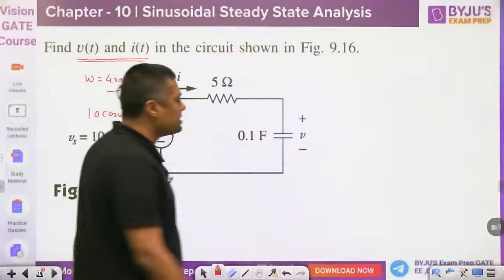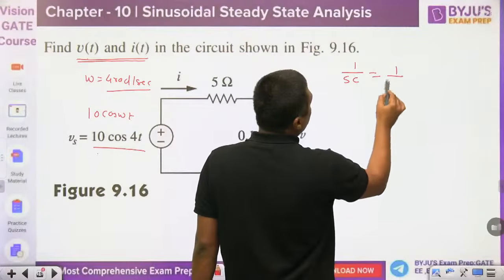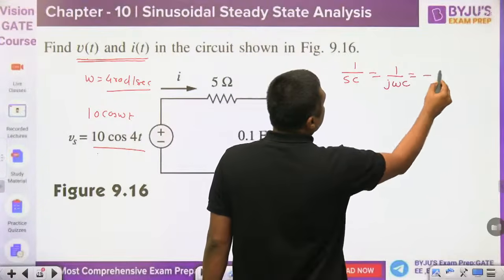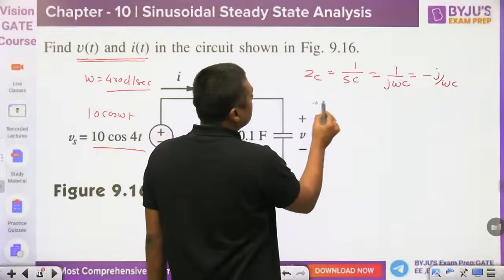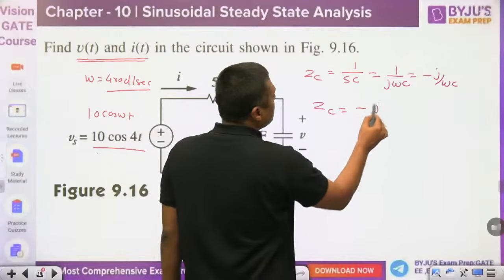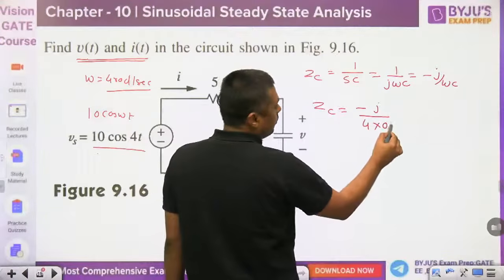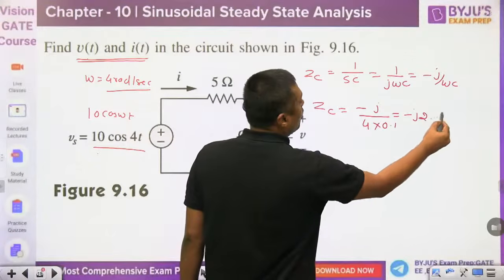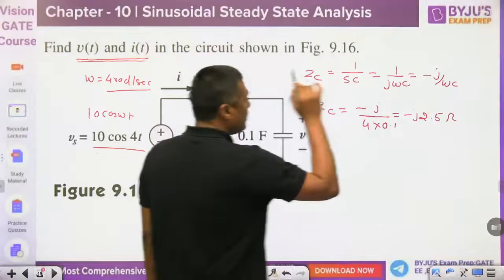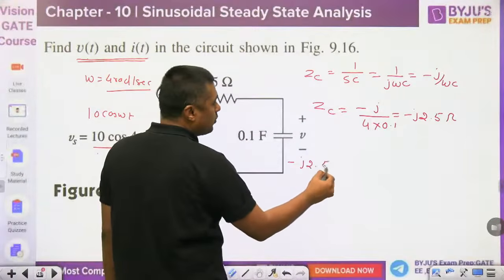The capacitor is replaced by 1 by sC, that is 1 by j omega C, or minus j by omega C. This is the impedance, given by minus j by 4 into 0.1. 0.1 means this becomes 10 by 4, minus j2.5 ohm. That is the impedance because of the capacitor, minus j2.5 ohm.